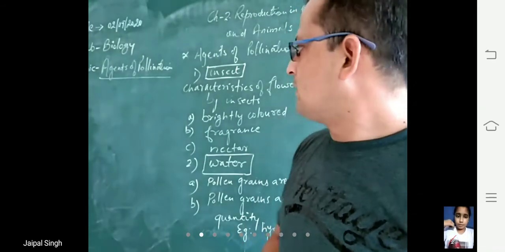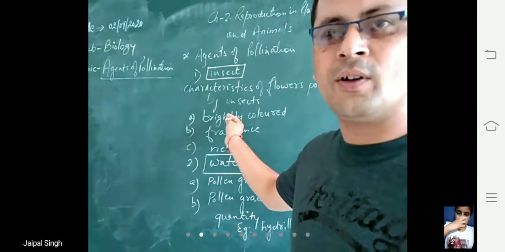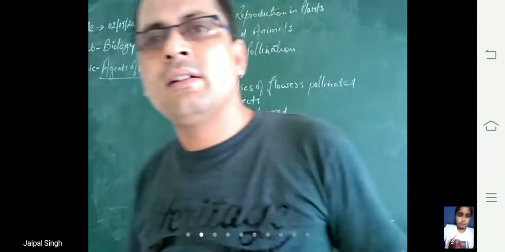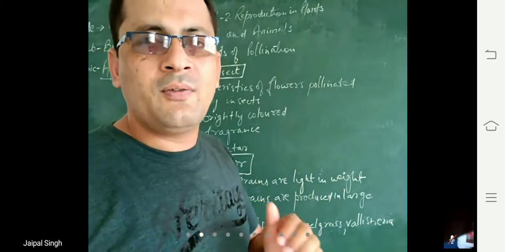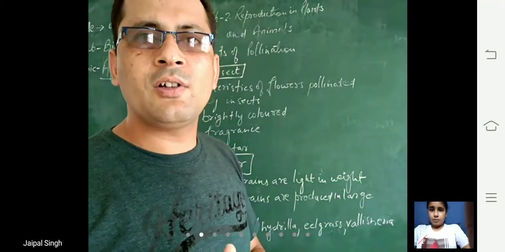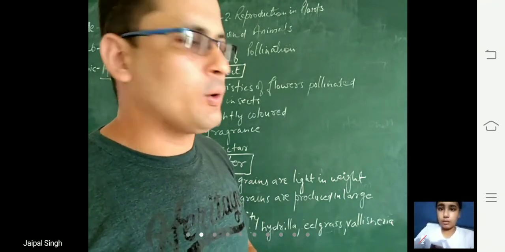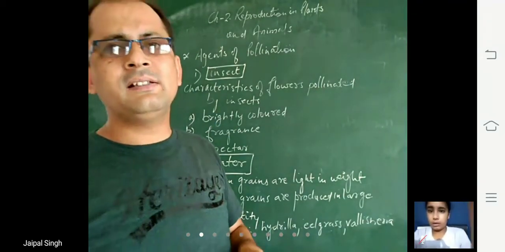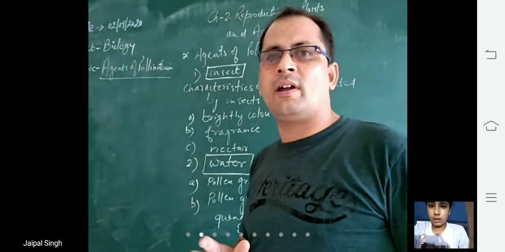Now students, you can see here I have written some of the characteristics of the flowers which are pollinated by insects. Insects जिन flowers को pollinate करते हैं उन flowers की कुछ खासियत होती है. First, brightly colored. I have already told you about the petals when we discussed the structure of the flower.